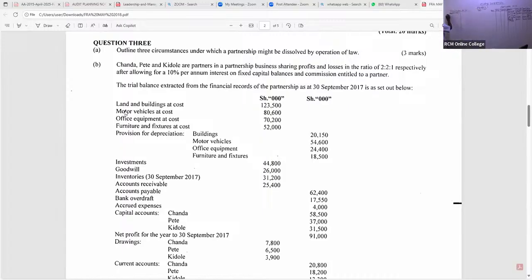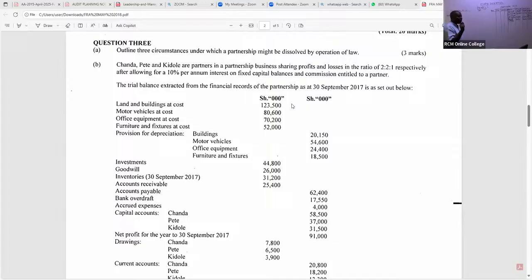So we have here land and buildings. I'll just say land. So land, are you able to see the cost? The cost given is 123,500. We subtract its accumulated depreciation.